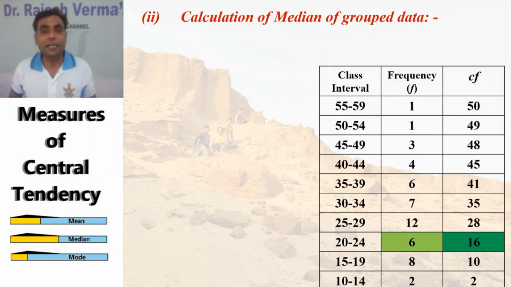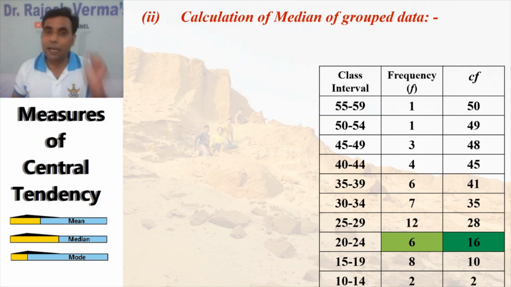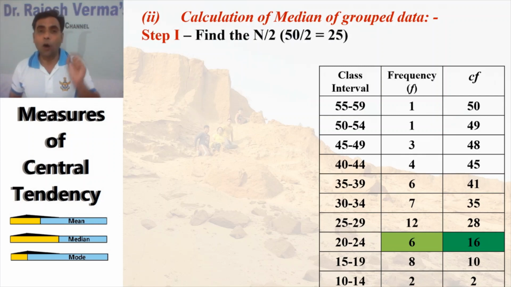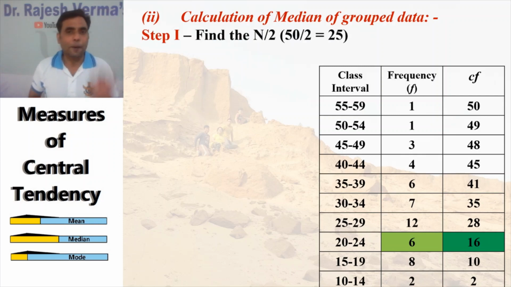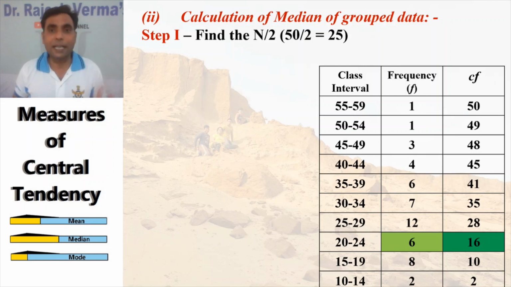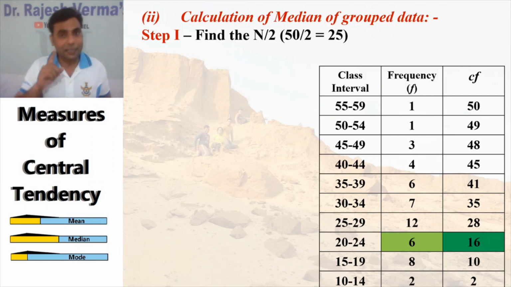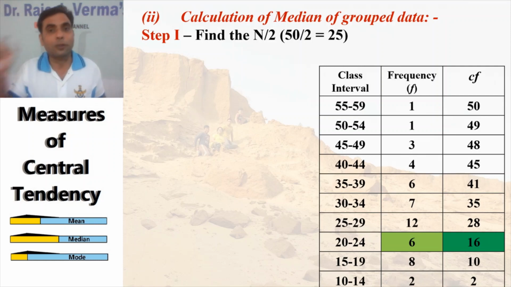When we have data in group form, I have just imported that table here and shown you. From that table only one column is missing, that is midpoints. While calculating the median, we do not need the midpoint. It's a little bit of a lengthy process, but a very important one. You have to learn how to calculate the median of grouped data. If you learn it, certainly one more statistical technique, quartile deviation, you will also learn, because the base of quartile deviation is the median.